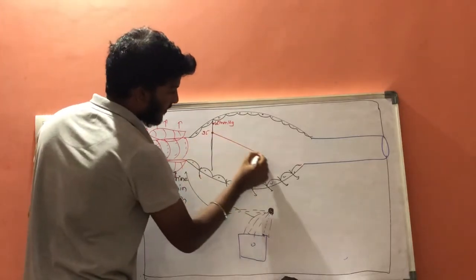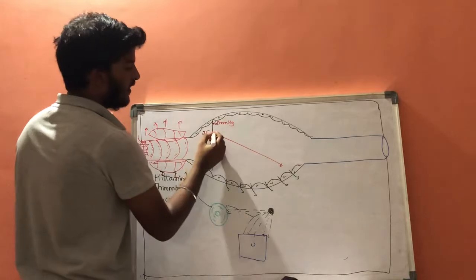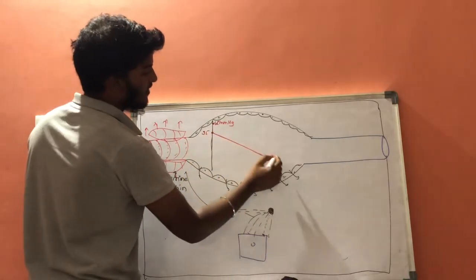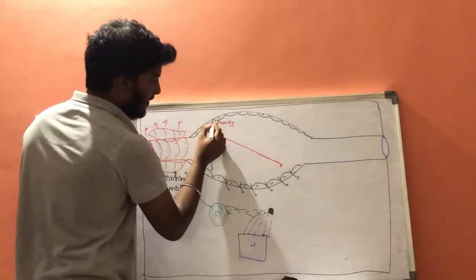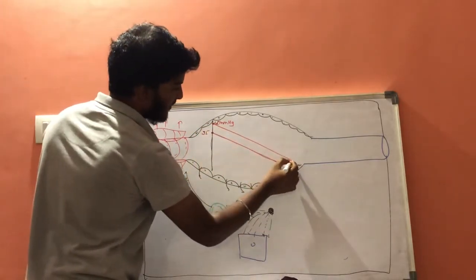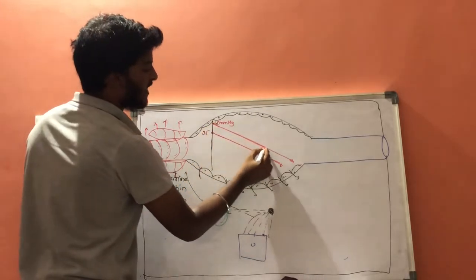This is the normal condition, whereas in inflamed cells the 35 mmHg will be increased to 65 mmHg because there will be an increase in the positive hydrostatic pressure.